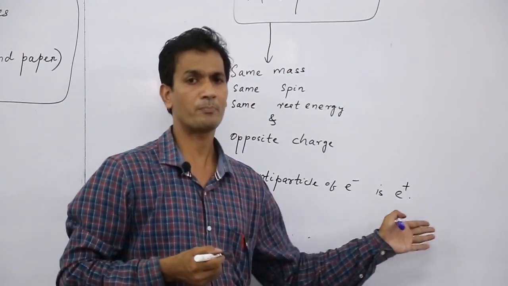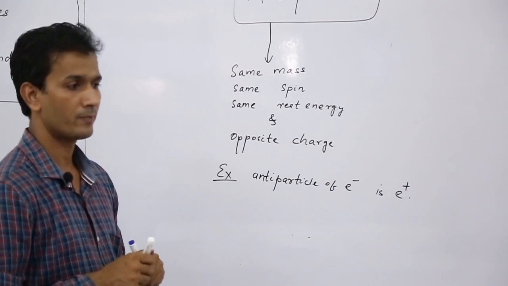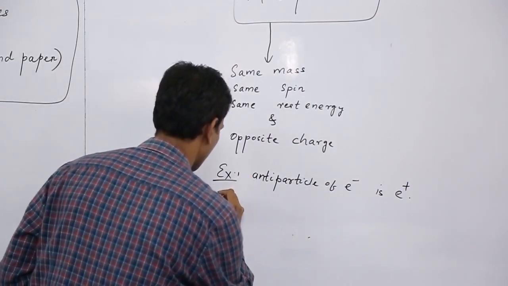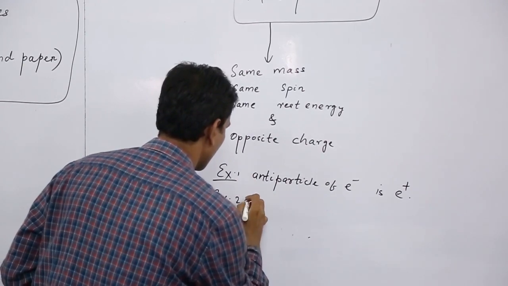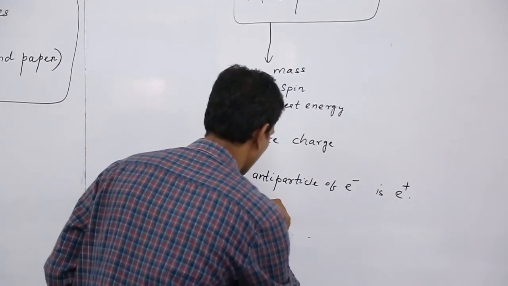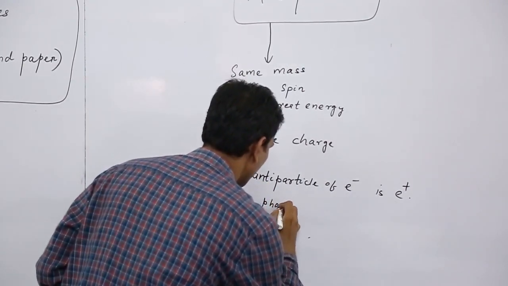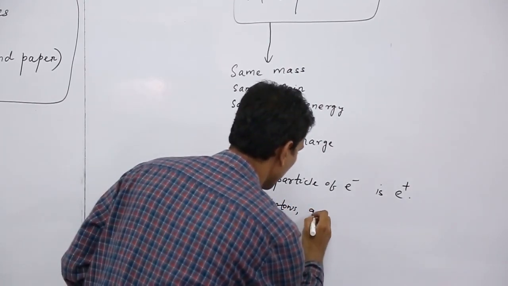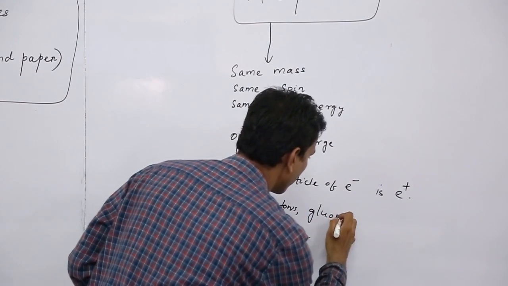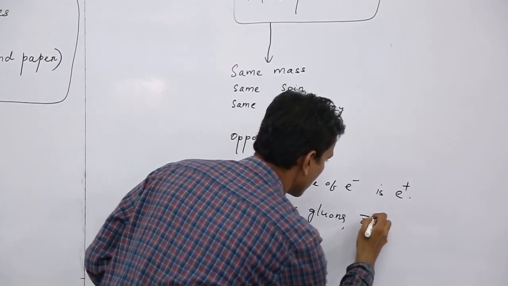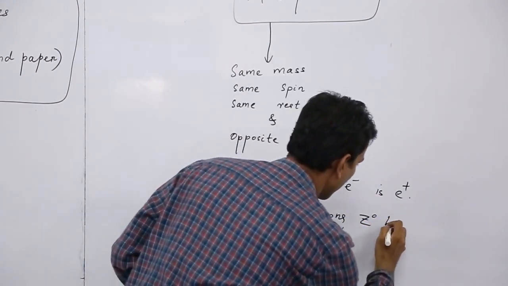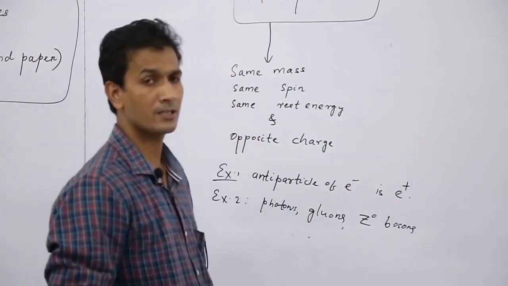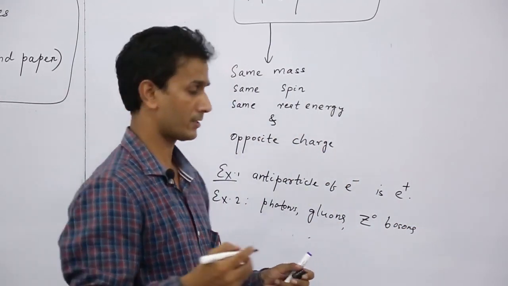There are also some particles, for example, photons, then gluons, then Z0 bosons. So these particles are their own antiparticles.